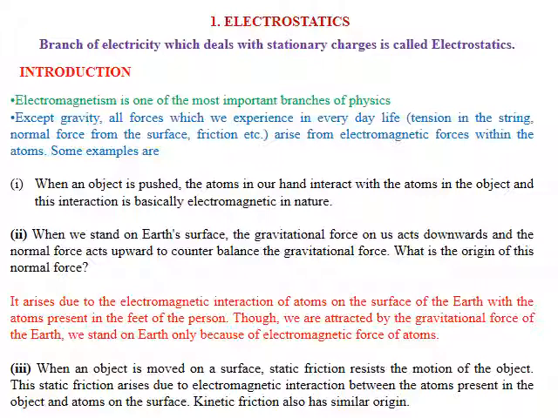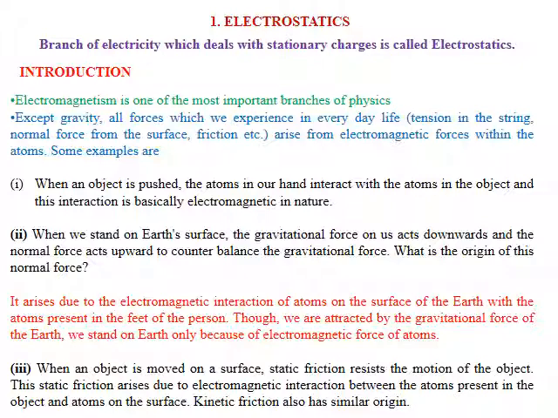So we are giving a downward force, but the surface is giving an upward force. Though we are attracted by the gravitational force of Earth, we stand on Earth only because of electromagnetic forces.